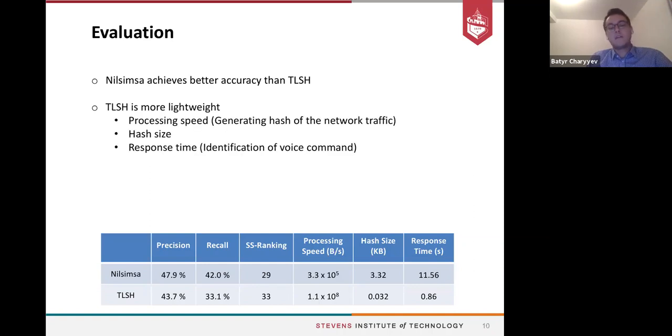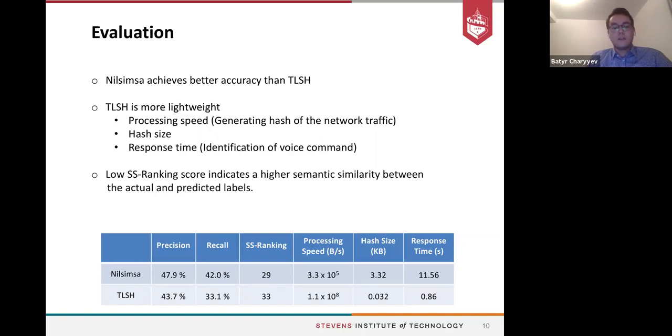However, we observed that TLSH is more lightweight in terms of the processing speed, which is generating the hash of the network traffic flow, the hash size, and the response time, which is the identification time of the voice command. As I already mentioned, a low SSS ranking means a higher semantic similarity. So basically, nilsimsa achieves higher accuracy. For the evaluations, we continue with the results of nilsimsa.